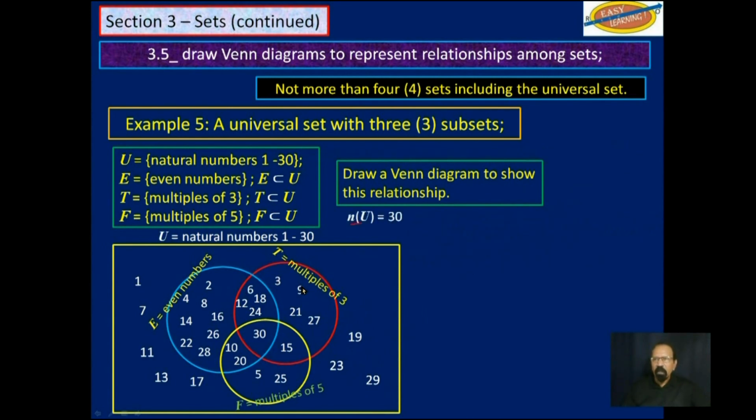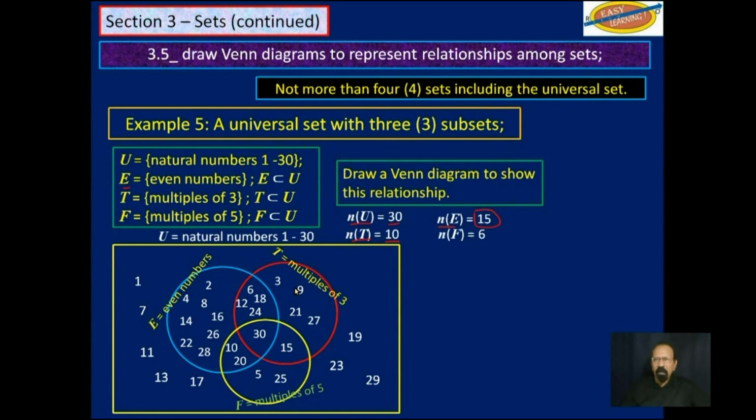Now we can extract some data from this if we were just given this Venn diagram. We know that the cardinality of the universal set is 30. We know that the cardinality of the subset E is 15. That's all the even numbers. We can count all the numbers in that blue circle. We will get 15. We know that the cardinality of T is 10. That's the numbers in the red circle. 10. You can count them if you like.